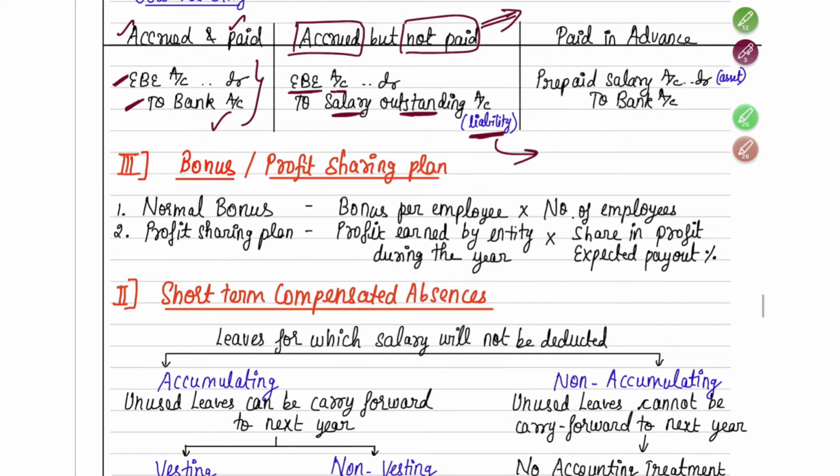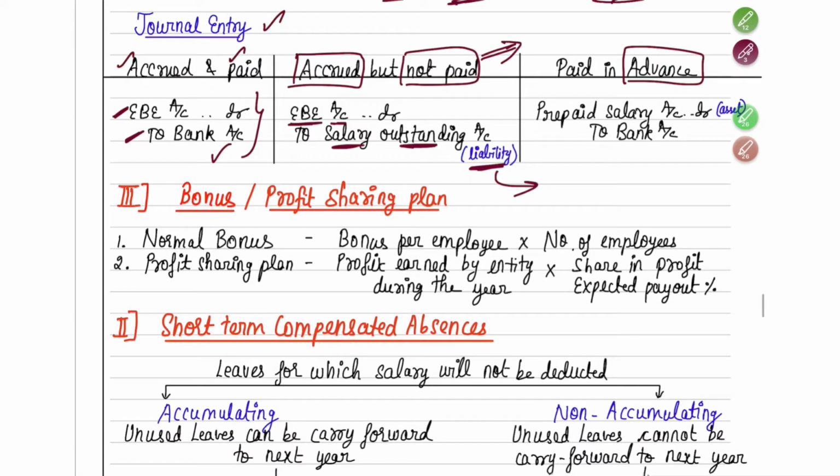Okay, third case is when you're paying it in advance. That means yet the employee has not given you any service, but you have already paid them the amount. That means the employee is obliged to give the service. So here you are the king. Now they have to give you the service. So it's an asset for you. So prepaid salary account debit, you will create an asset, to bank account.